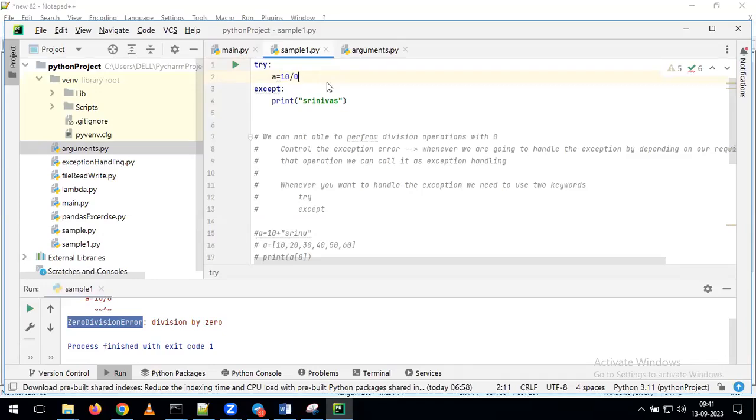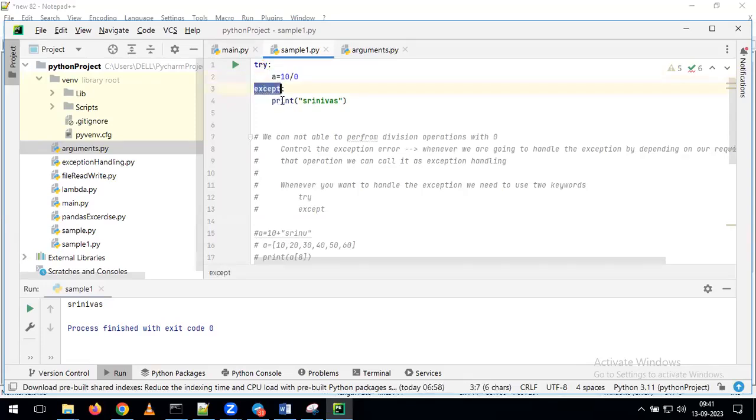Any guesses? See here, I'm running this line of the code. Now it is giving what? It is giving Srinivas. So how is it giving Srinivas? Because as part of this, it raised the exception. Whenever an exception is populated, automatically it will come to the except block only. With that, it gave the output value Srinivas.